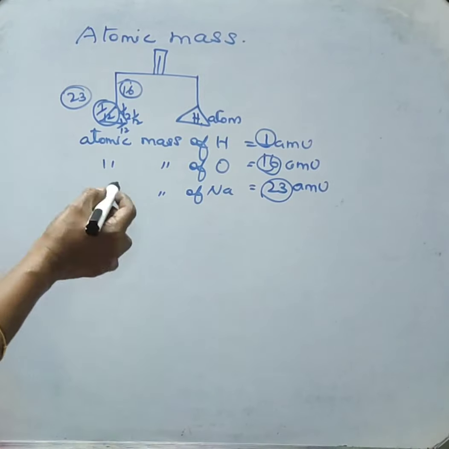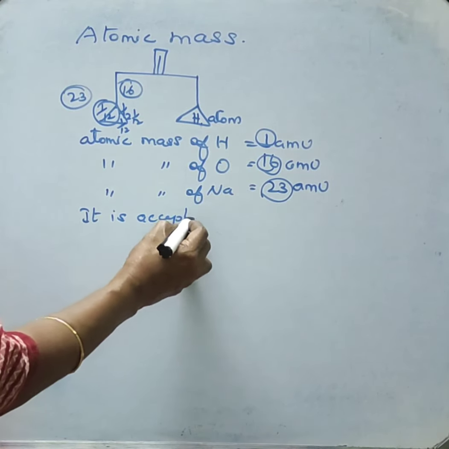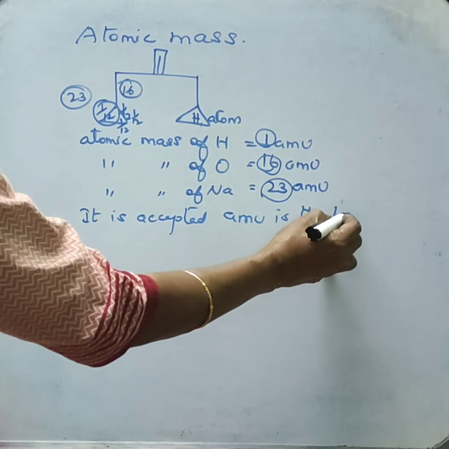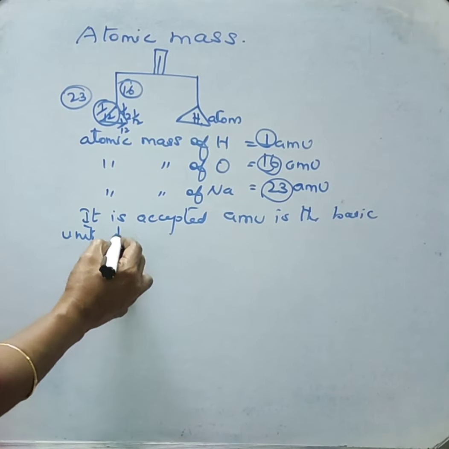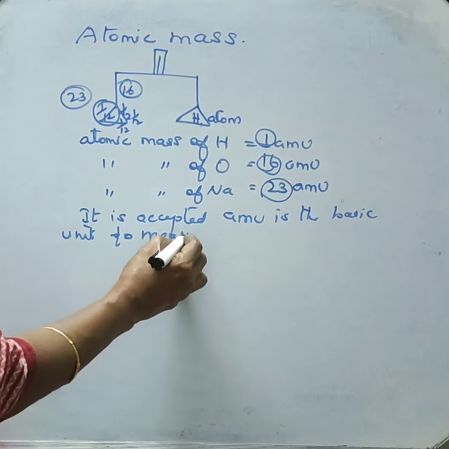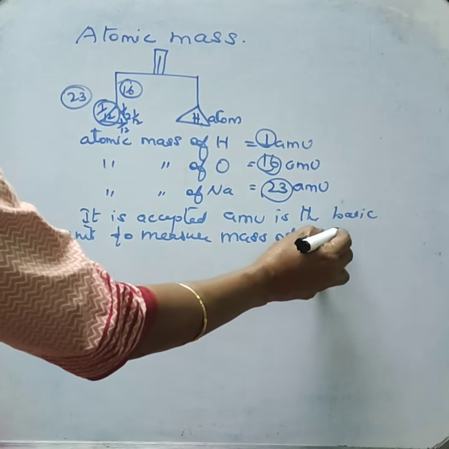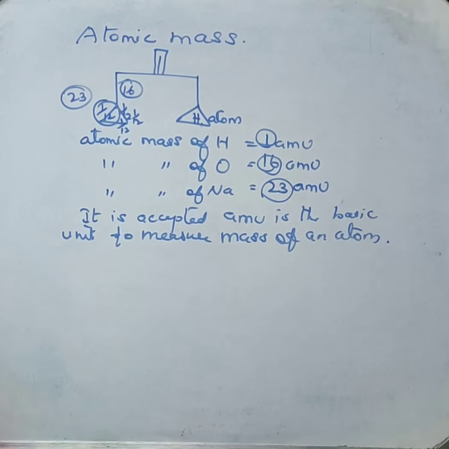That's why conventionally the atomic mass unit is accepted as the basic unit to measure the mass of an atom. I think you would have understood the concept of atomic mass. Thank you.